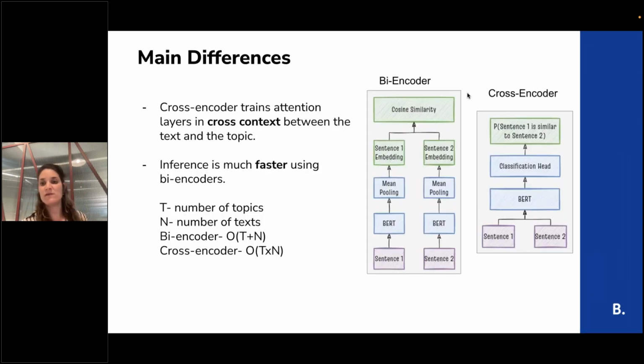So we saw different architectures: the cross encoder, and a lot of architectures for the biencoder. An important tip is that the cross encoder mainly performs better than the biencoder, because we have one BERT layer and we input the text and the topic together into a shared BERT layer.